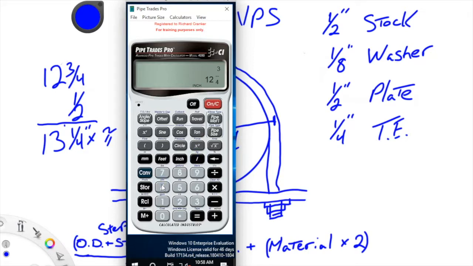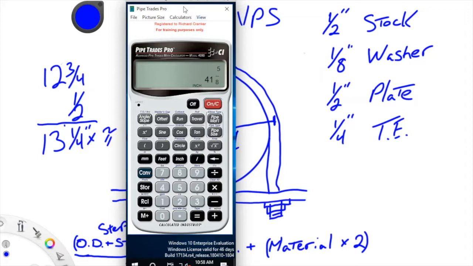That's the OD of our pipe. And we're going to add to that the size of our stock, plus 1/2, equals 13 1/4. Now we're going to times that by pi for our circumference, equals. That gives us a circumference of 41 5/8.